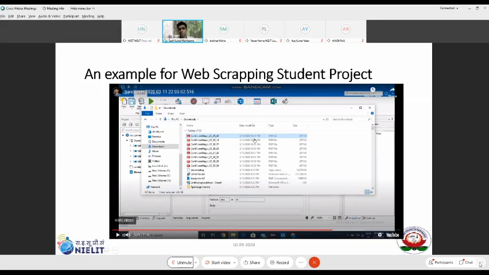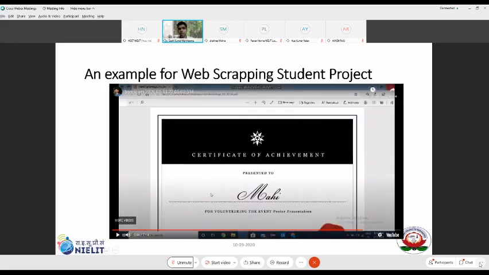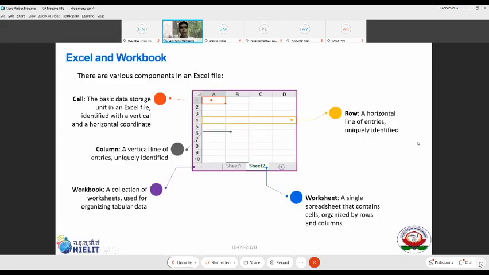So today, by the end of the session, I'll be showcasing one small demonstration where the certificate format will be there with us, and we are going to create those certificates in no time, using automation. And see, all these are the certificates which are generated by the end of automation. So good. Now let's start understanding what is Excel and a workbook.